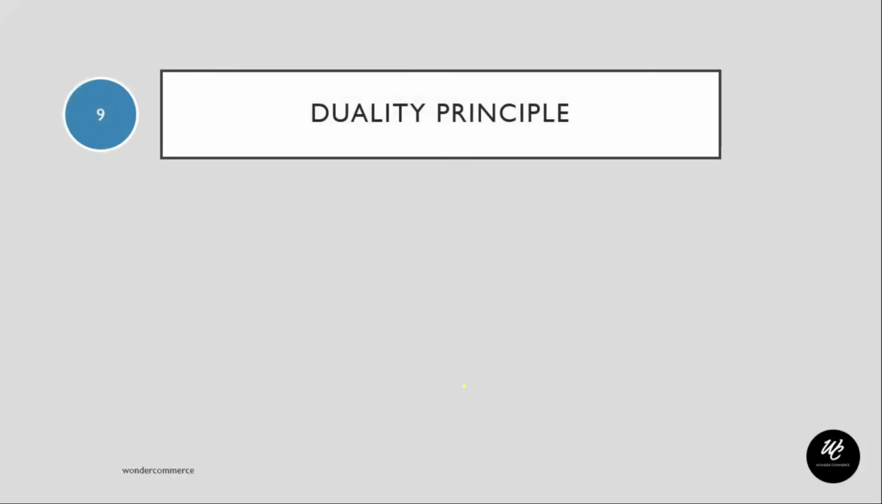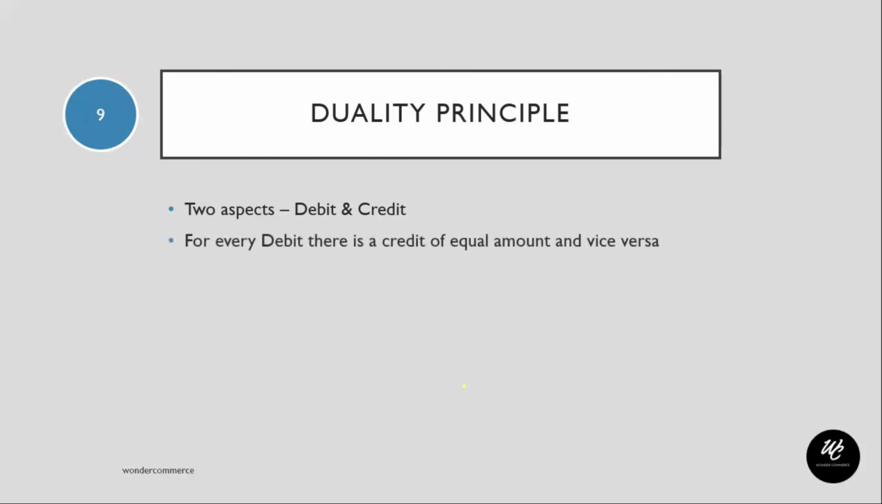Next, we move on to the ninth principle, which is nothing but the duality principle. This is a very, very important principle. Of course, all the 11 are important, but this is one of the principles which applies throughout. So what is the duality principle? Every debit has an equal credit. There are two aspects, right? Debit and credit. So every debit has an equal amount of credit and also vice versa.